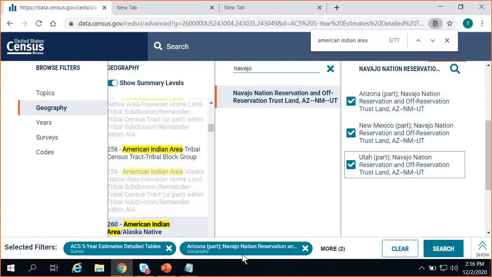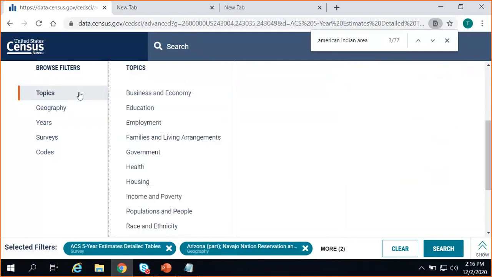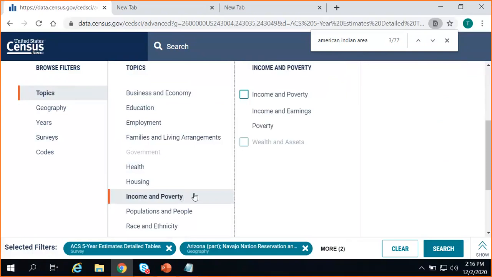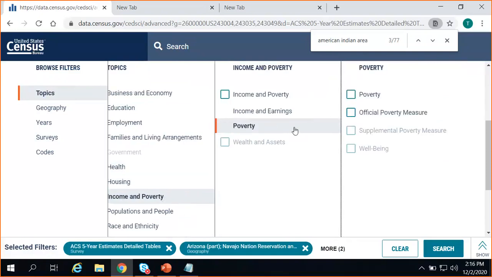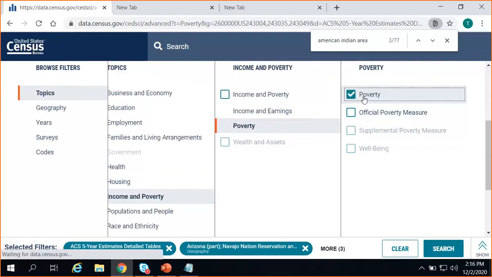And then from here, you just add whatever topic you might want. We said we wanted poverty data, so I'll go through that process, clicking on topics, income and poverty, and then the checkbox for poverty. There may be more than one relevant option for you. Make your best guess, and if it doesn't give you the expected results, do another search with your second best guess.